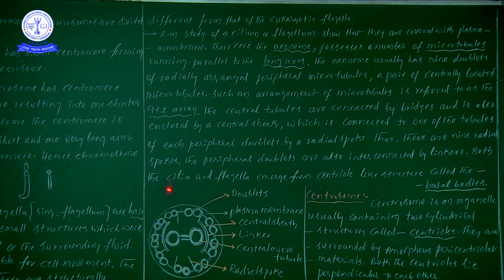Next one, both cilia and flagella emerge from a centriole-like structure called the basal body. One more time: cilia and flagella emerge from a centriole-like structure, and that particular centriole-like structure we are calling the basal body. So this is the information regarding cilia and flagella.